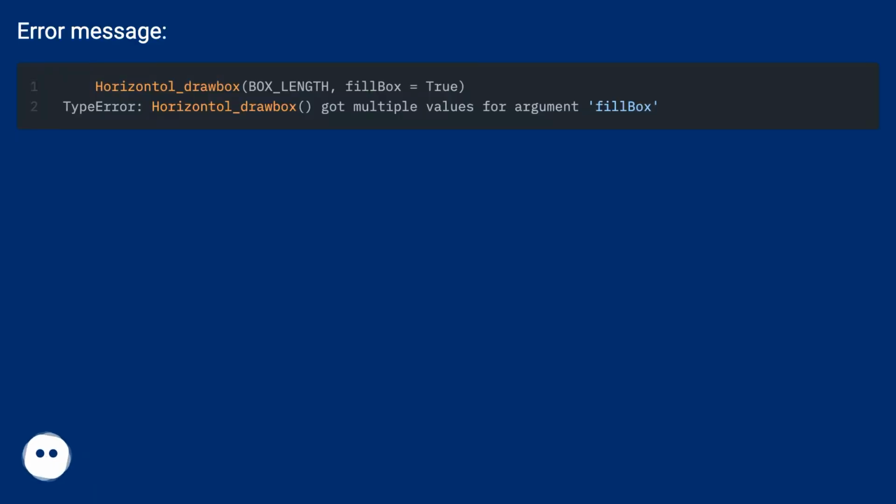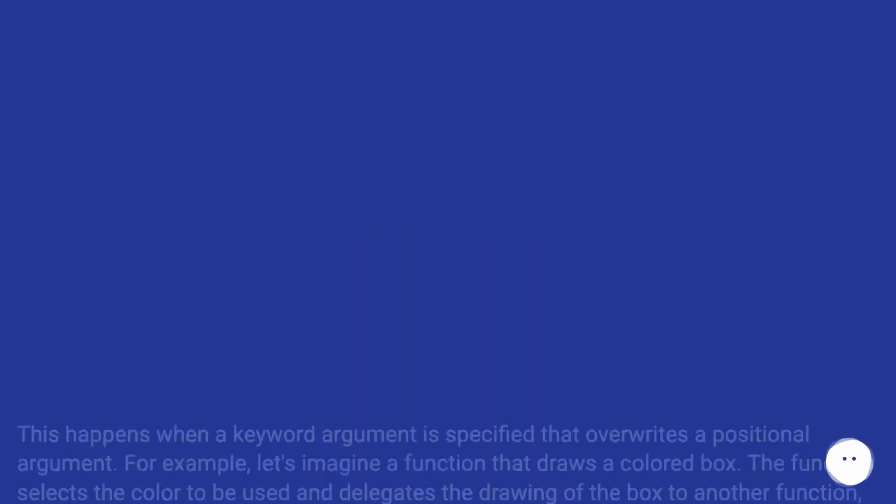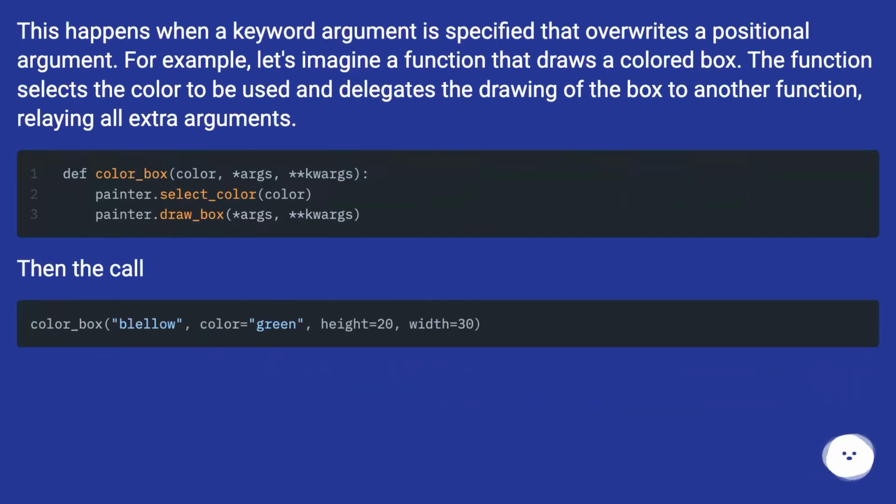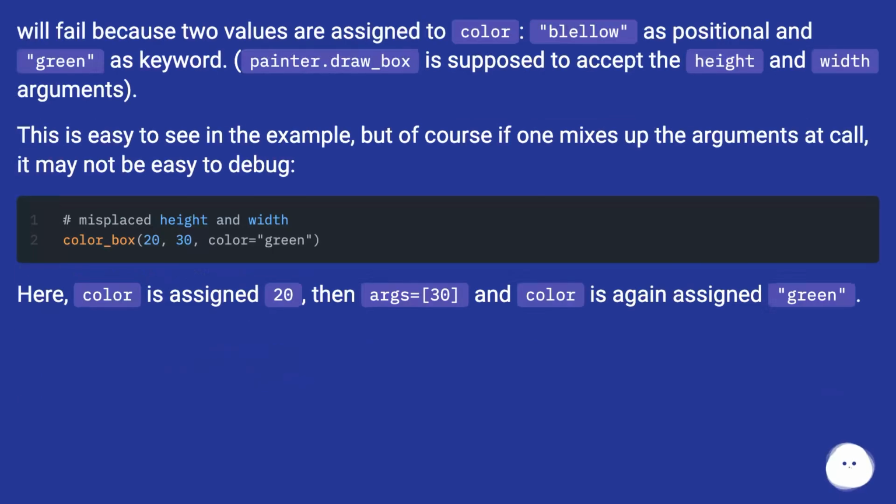Error message. This happens when a keyword argument is specified that overwrites a positional argument. For example, let's imagine a function that draws a colored box. The function selects the color to be used and delegates the drawing of the box to another function, relaying all extra arguments. Then the call will fail because two values are assigned to color, yellow as positional and green as keyword.